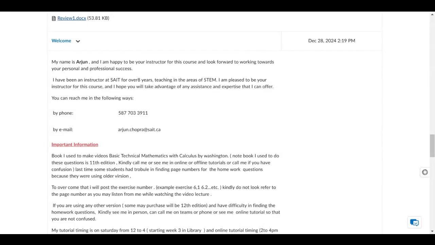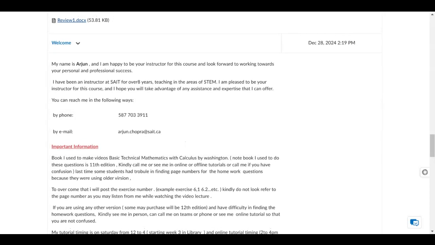If you cannot find it, that's okay too, because in the 12th edition, the questions are a little different from the 11th edition. The only difference is something like, if I'm using x plus y equal to 10, they are using a plus b equal to 10, solve for a and b. Those kinds of things are different. So that's why I'm giving you the heads up, so don't feel confused.